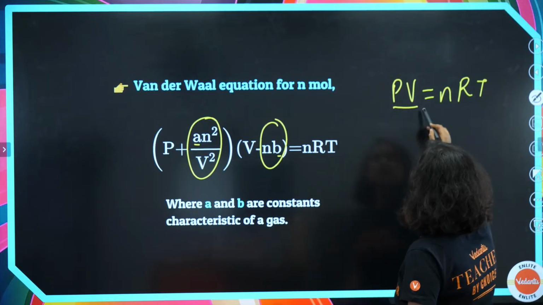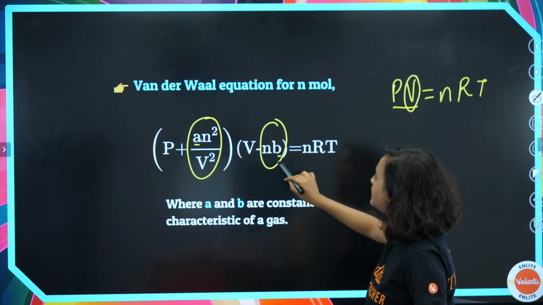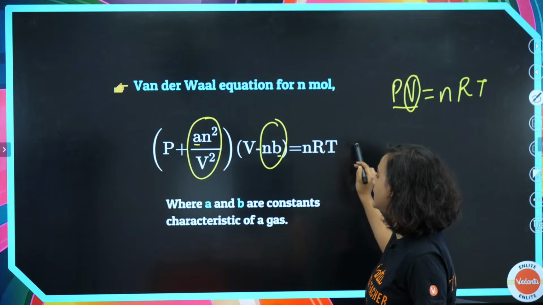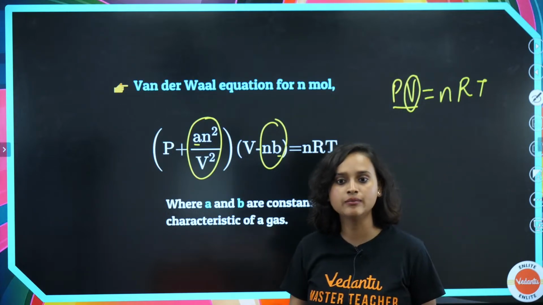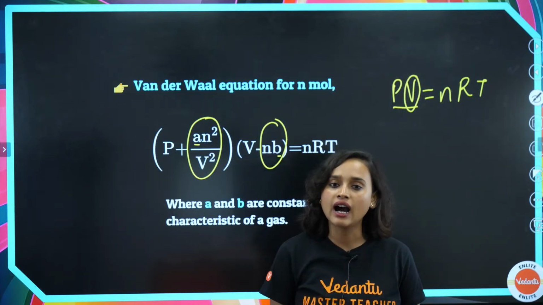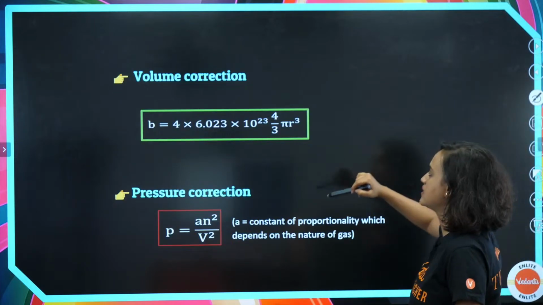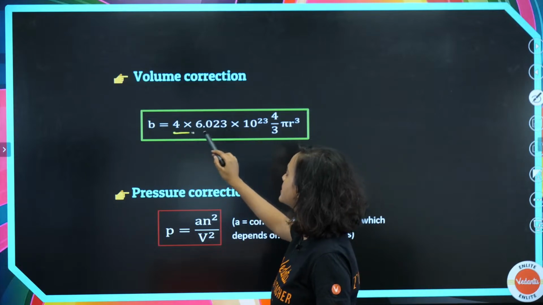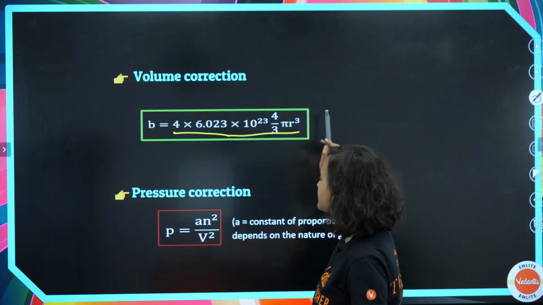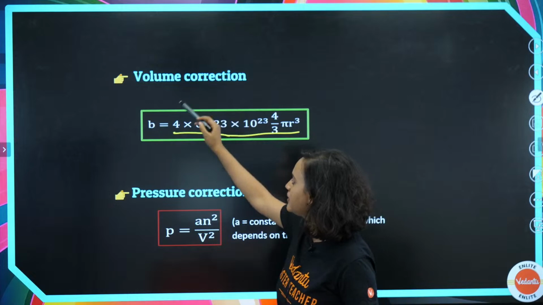And instead of writing V, I am going to write V minus nb is equal to nRT. Alright? V minus nb is equal to nRT. Make sense? So let's understand these factors a little bit. So b is this constant. Yes, the value of b is this. Alright, and this is my volume correction.